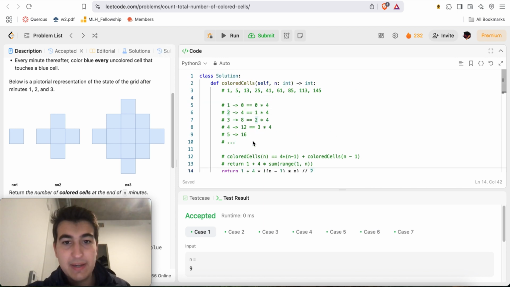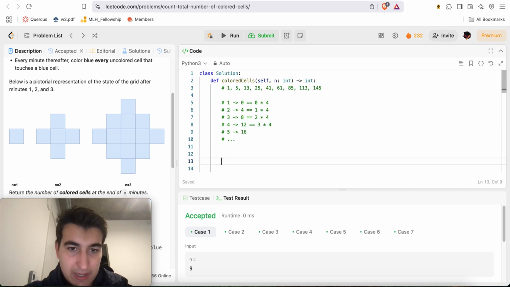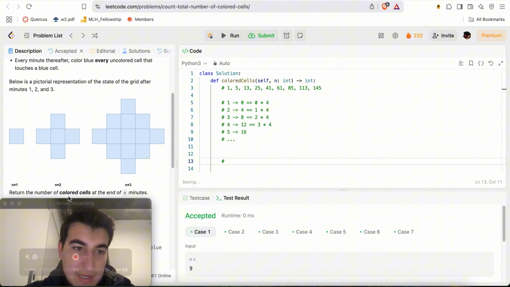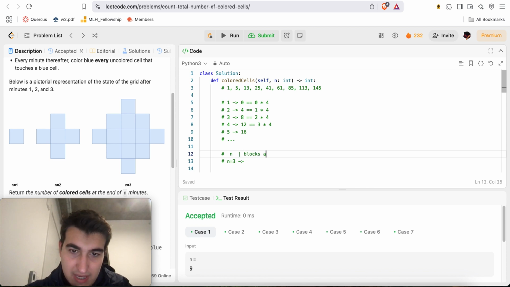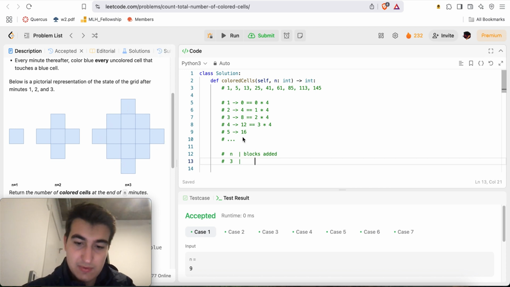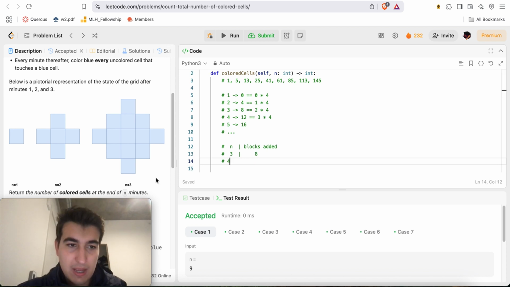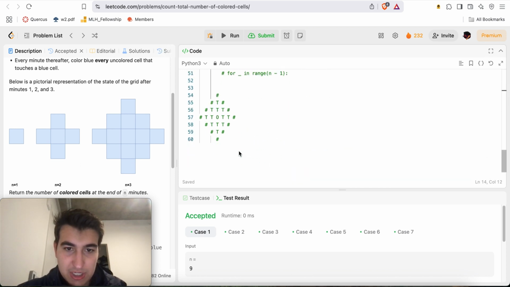And so here, I noticed a little pattern. Let's look from n equals 2 to n equals 3. At n equals 3, how many blocks do we need to add? So here we'll say the value of n, and here we'll say blocks added. For n equals 3, we added a total of 1, 2, 3, 4, 5, 6, 7, 8 blocks. So we added 8.